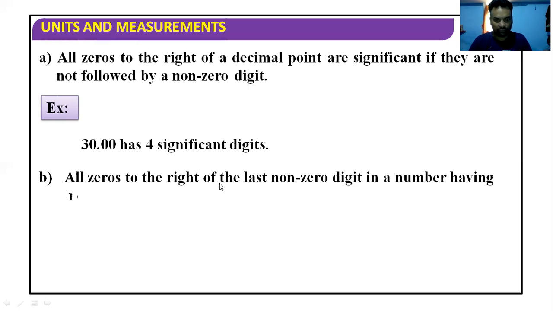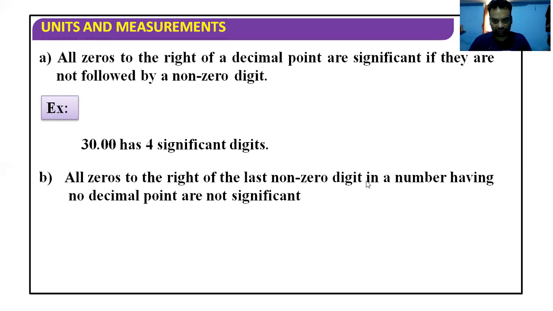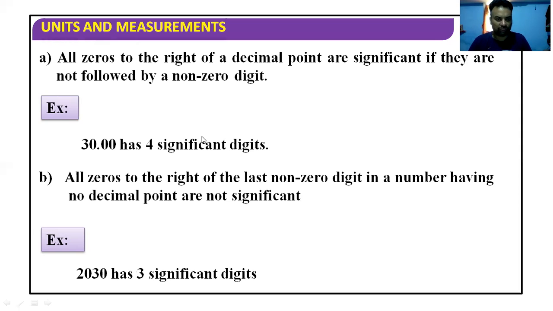All zeros to the right of the last non-zero digit in a number having no decimal point are not significant. Again, we will focus on the example rather than on the statement, because from the statement it is very difficult to understand the real meaning. So take 2030. It has 3 significant figures. This 0 will not be counted. Again, this is a very special case.